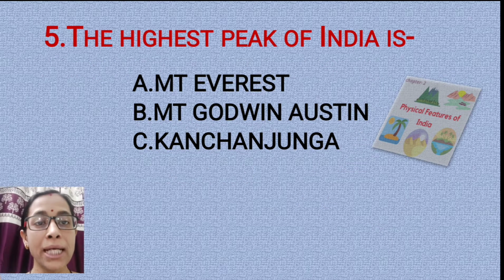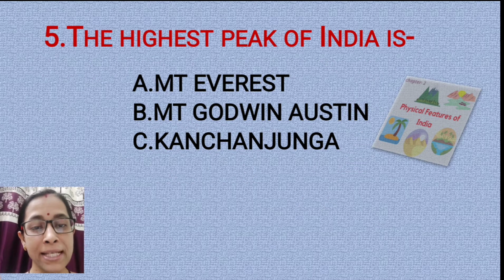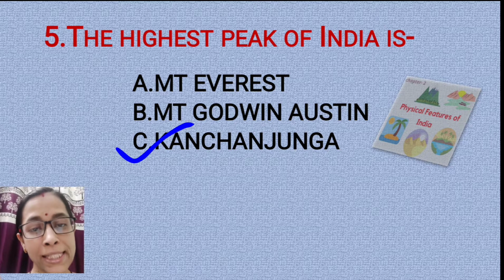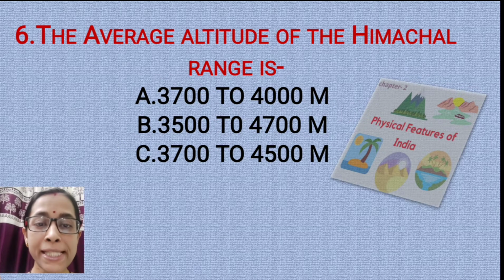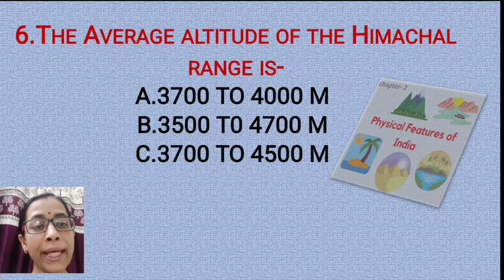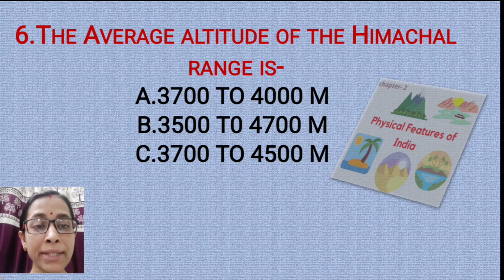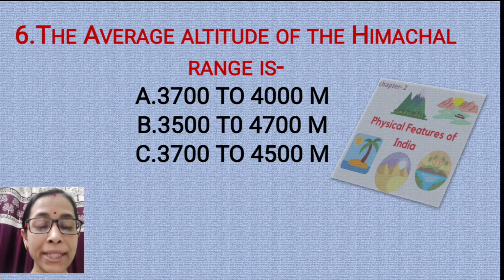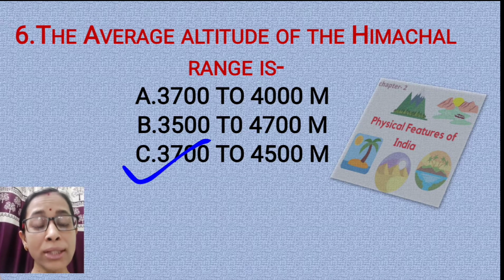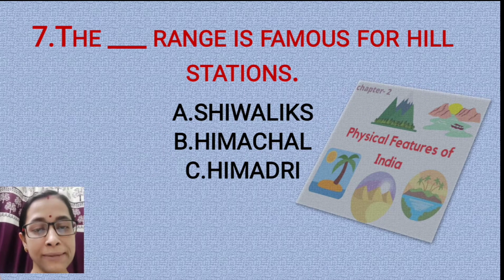Question number 5. The highest peak of India is Mount Everest, Mount Godwin Austen or Kanchenjunga? The correct option is option C, that is Kanchenjunga. Question number 6. The average altitude of the Himachal range is option A 3,700 to 4,000 meters, option B 3,500 to 4,700 meters, option C 3,700 to 4,500 meters. The correct option is option C, that is 3,700 to 4,500 meters.